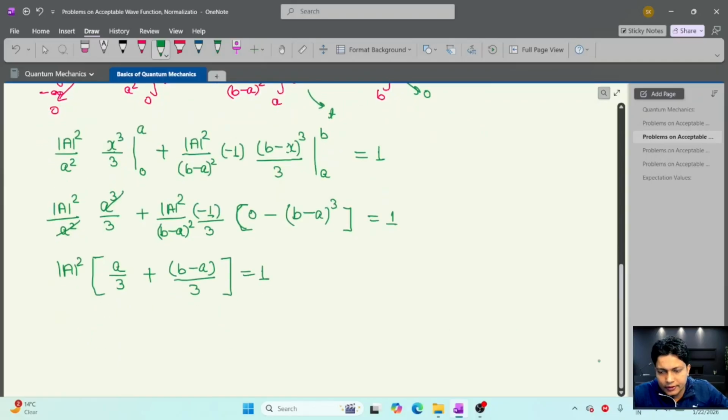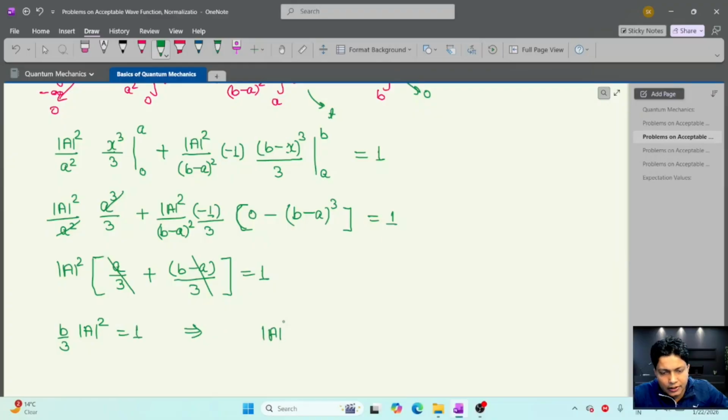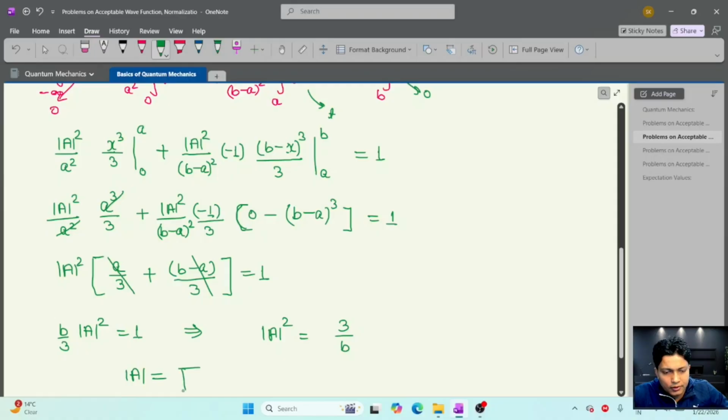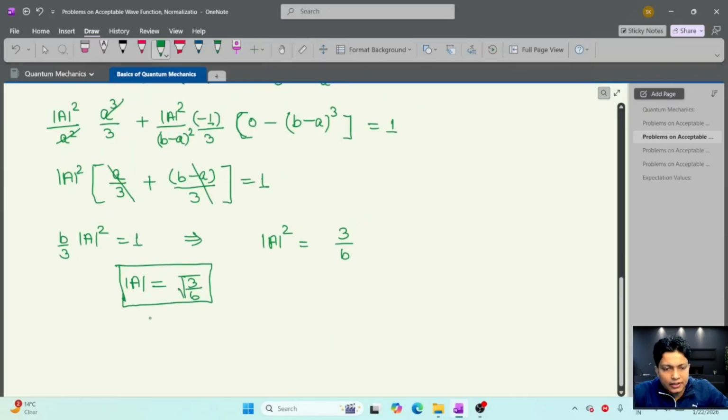Now after that, here we can see (b minus a) by 3 and a by 3 cancel out, so this will be mod a square into b by 3 equal to 1. Now if we solve this, we can get the value of the normalization constant, so this will be 3 by b, and we can get here mod of a equal to under root 3 by b. So in this way, we can get the value of this normalization constant by using the normalization condition.